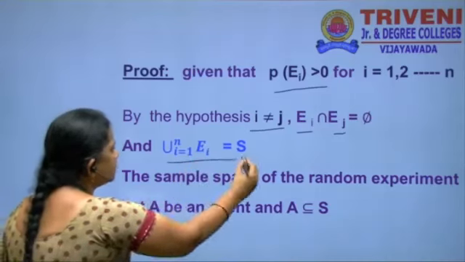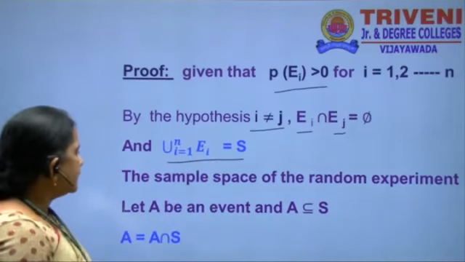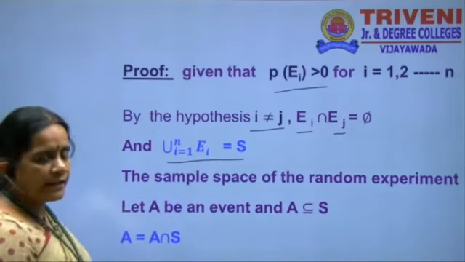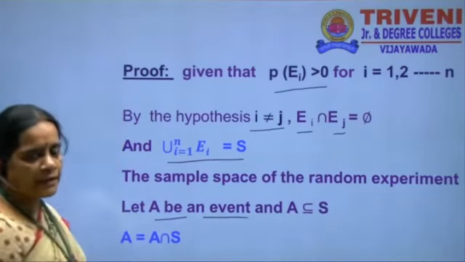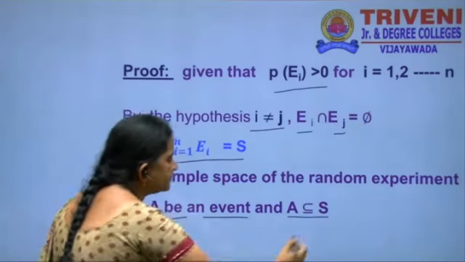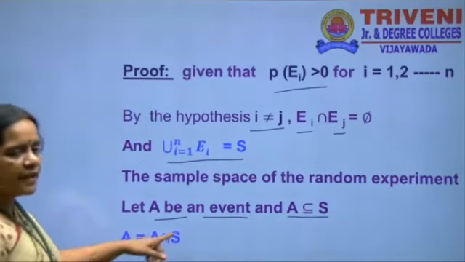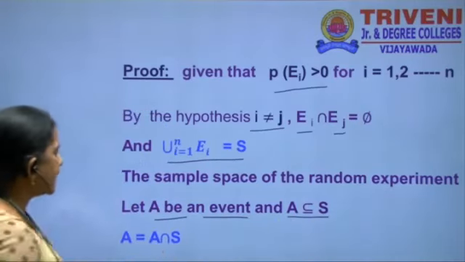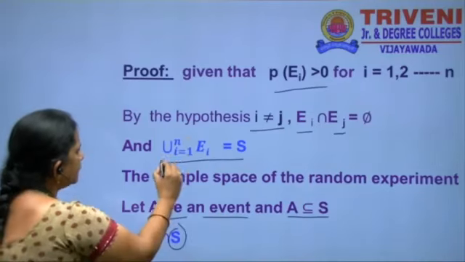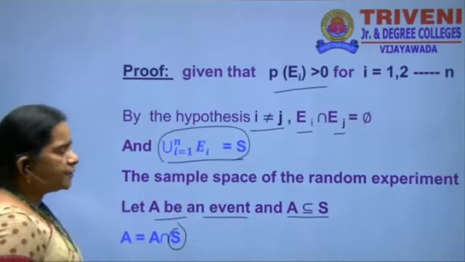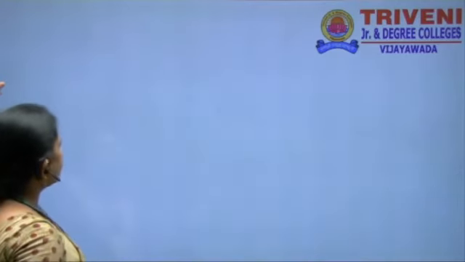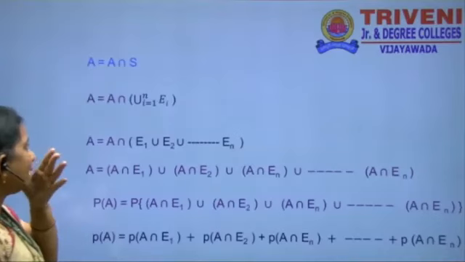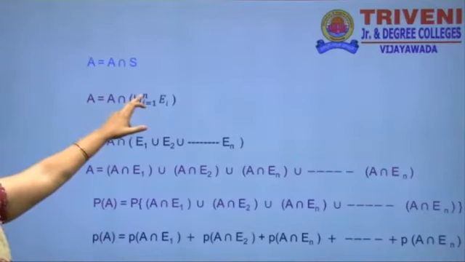The union is also in the sample space. A is an event in a random experiment that A is contained in a sample space S. This can be written as A intersection S. Here S is nothing but union i is equal to 1 to n Ei. Substituting here, we get A is equal to A intersection S.